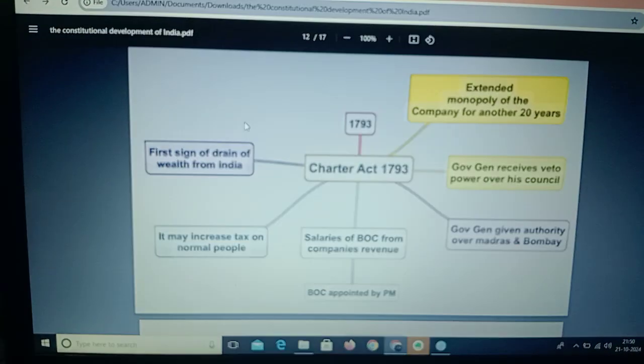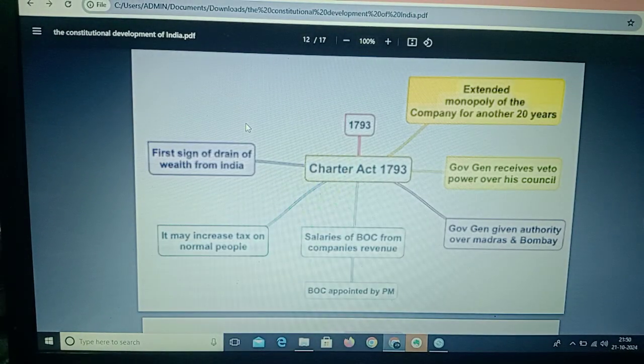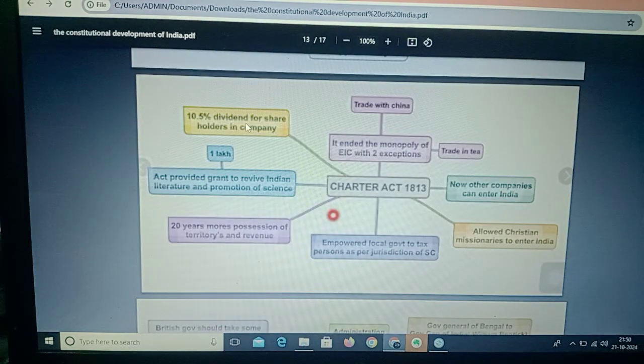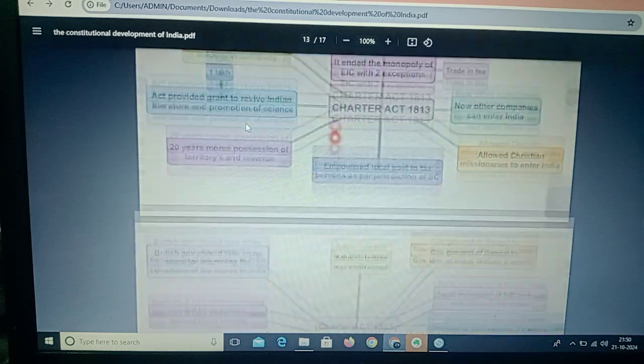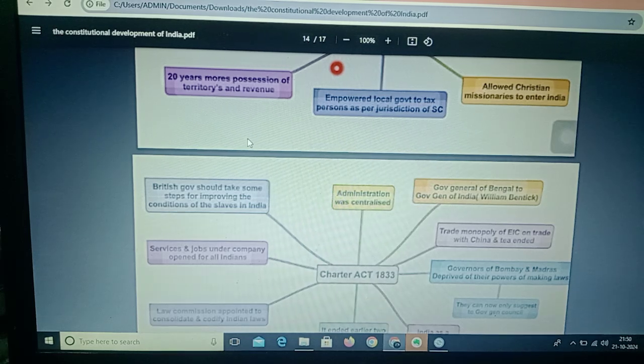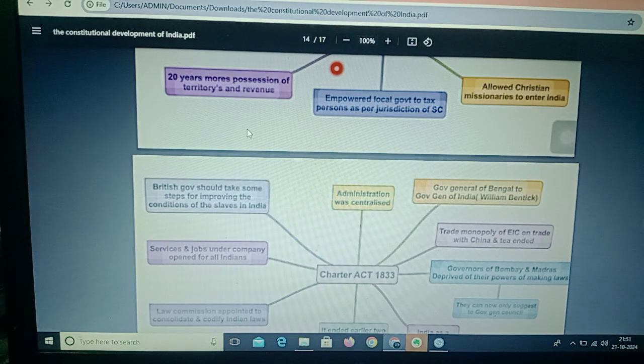So the next one is the Charter Act of 1793. The Charter Act of 1793 further extended the commercial monopoly of the company for another 20 years. The next one is the Charter Act of 1813, which for the first time made provision of 1 lakh rupees per year to be spent on the education of Indians. It ended the company's monopoly over trade, although the monopoly over the trade of tea and trade with China continued. So this is all about the main points related to the Charter Act of 1813.